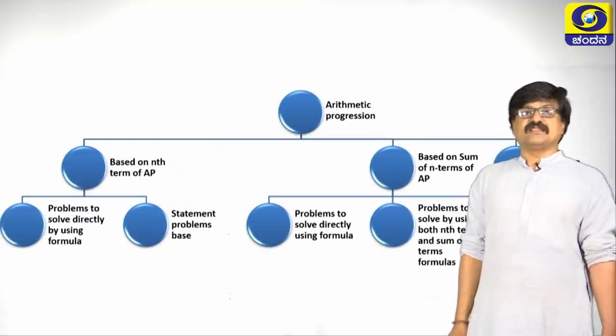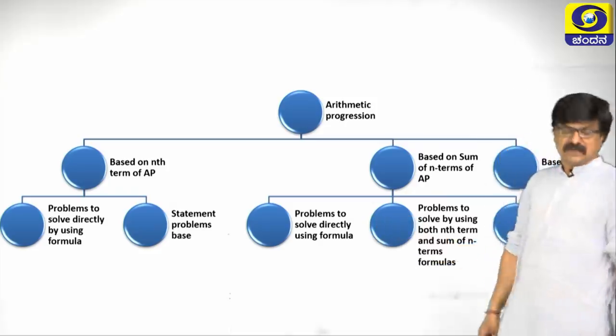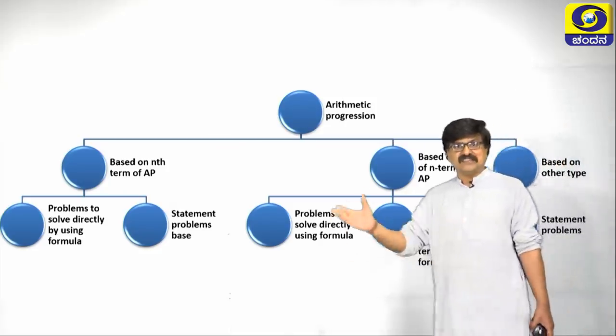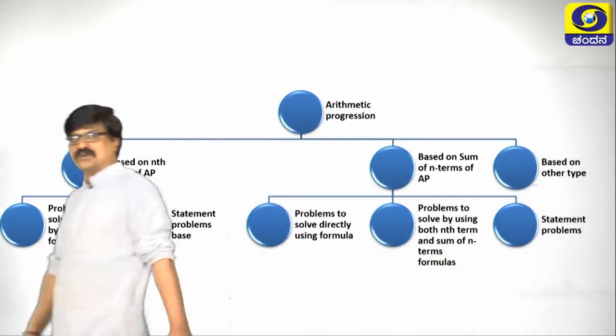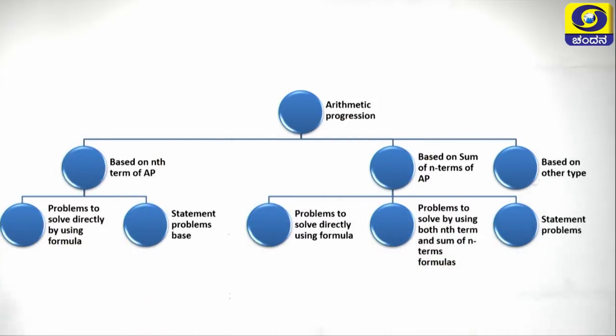The next one is, see, in AP all these ideas are there. You just go through once, based on nth term, based on sum of n terms, and other types. For the nth term, there are two varieties of problems.